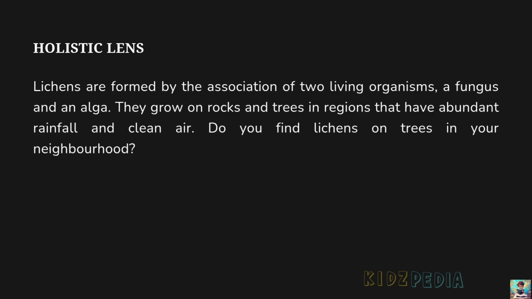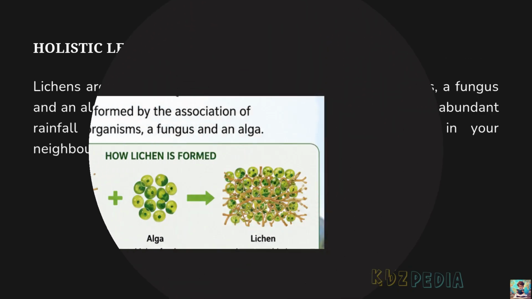Holistic lens. Lichens are formed by the association of two living organisms, a fungus and an alga. They grow on rocks and trees in regions that have abundant rainfall and clean air. Do you find lichens on trees in your neighborhood?